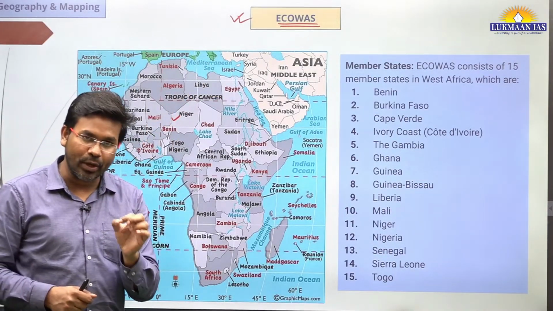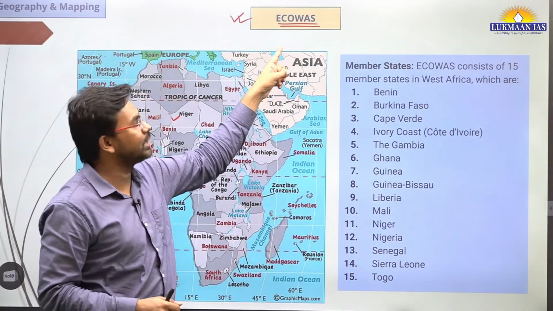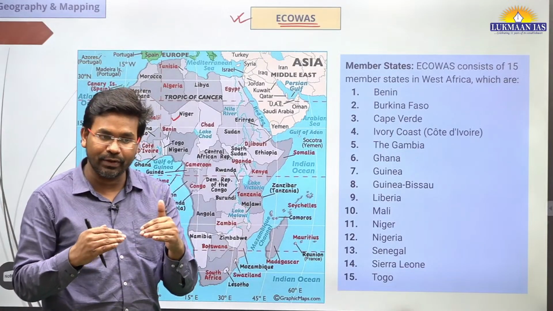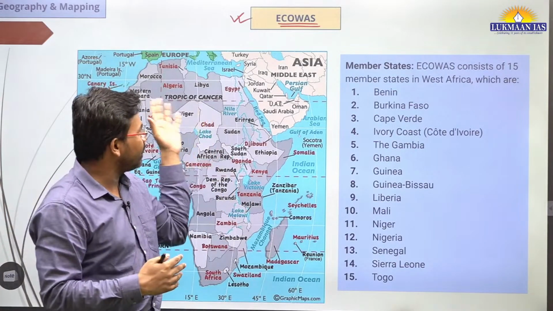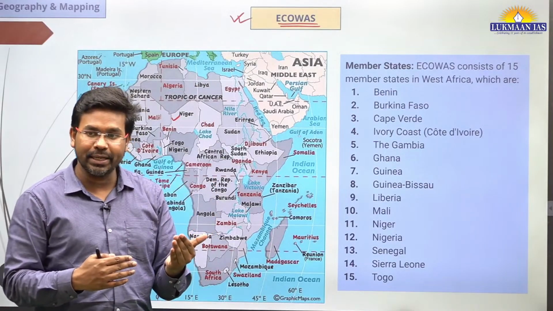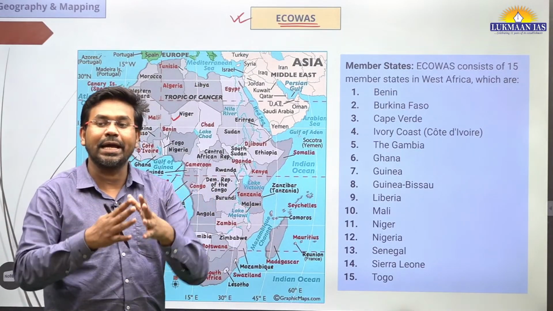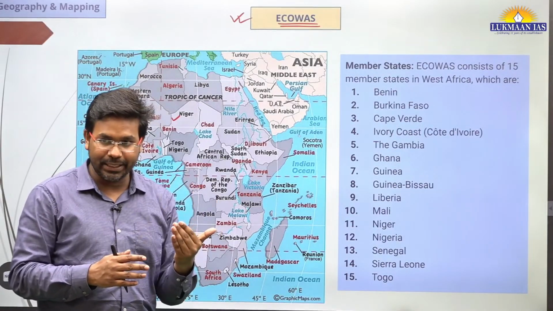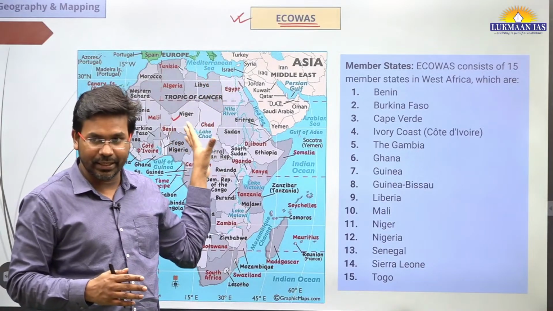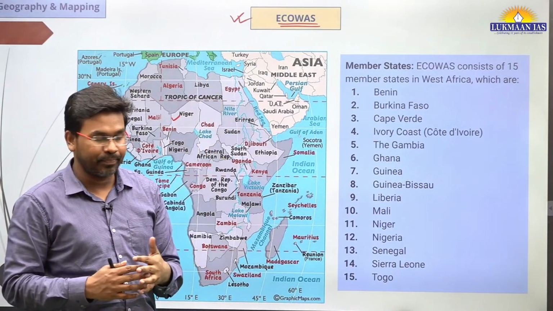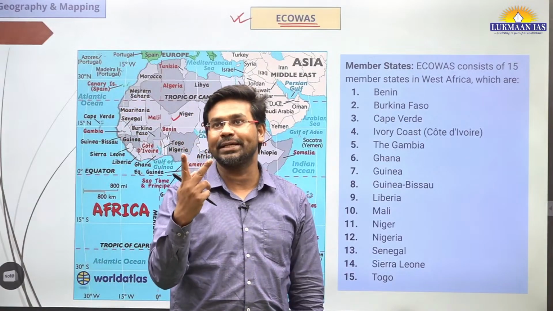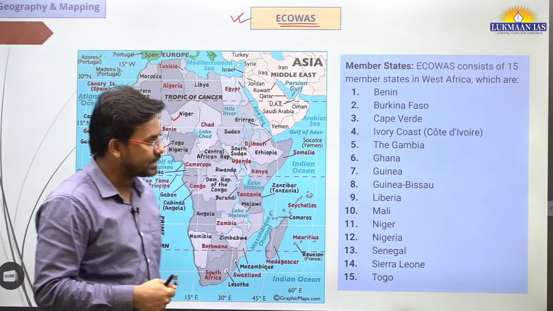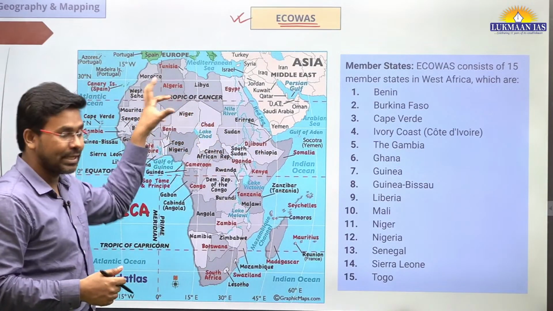So we need to understand the nature of this particular grouping. It is an economic grouping. They have a shared interest in developing the member countries economically, and they also want to establish a common market and political stability among the member countries in this region. We need to understand two things in this perspective. The first thing is Niger. Where is Niger located?